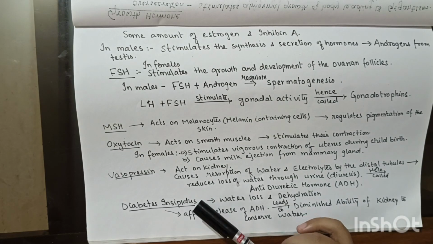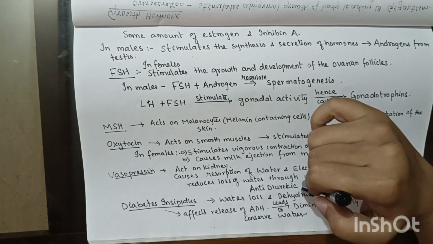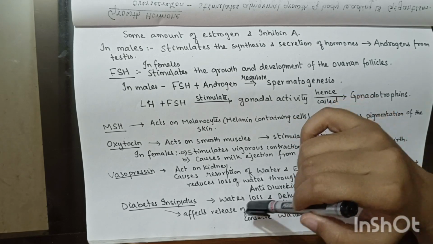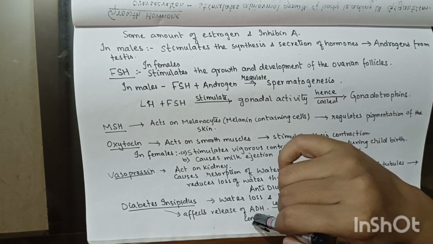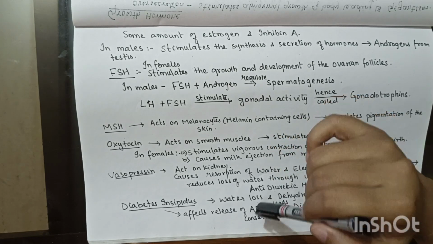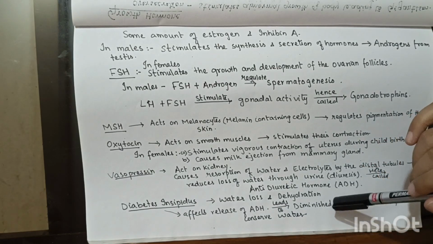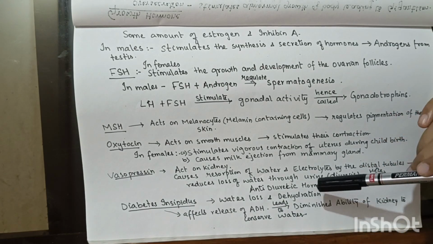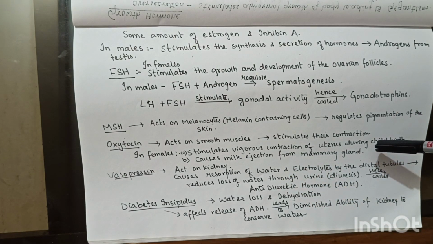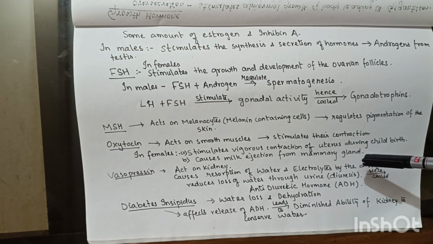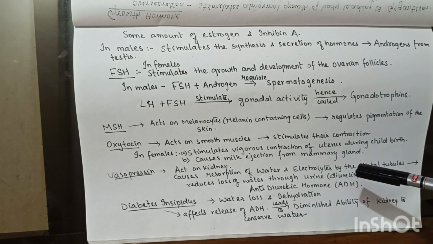There is a condition that is diabetes insipidus. It will cause water loss and dehydration. How will it cause water loss and dehydration? It will affect the release of ADH, that is antidiuretic hormone. When the release of ADH is affected, it will lead to diminished ability of the kidney to conserve water. So the kidney will not be able to conserve water, and it will lead to water loss and electrolyte loss from the kidneys, and hence there will be loss of water and electrolytes from the body.